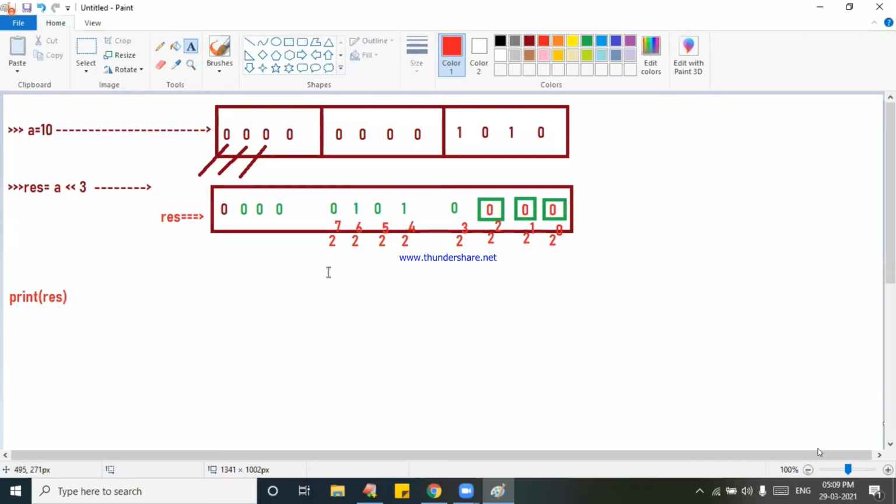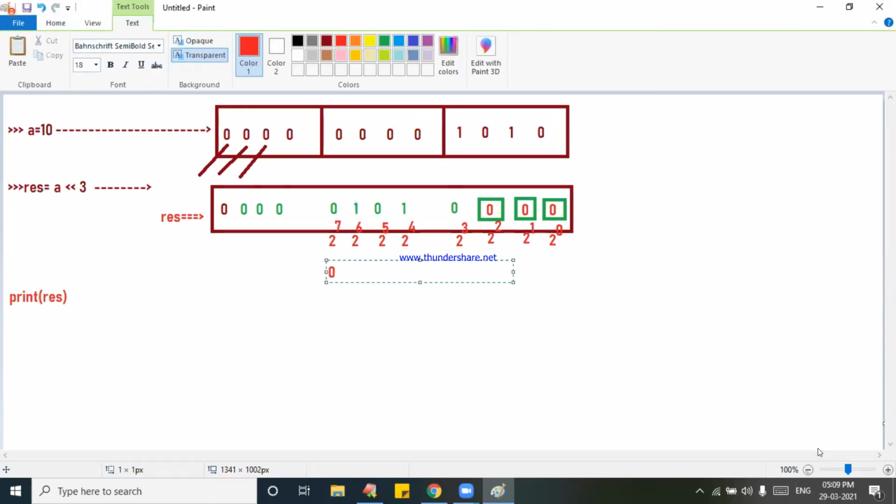0 into 2 to the power of 7 is 0, plus 1 into 2 to the power of 6.